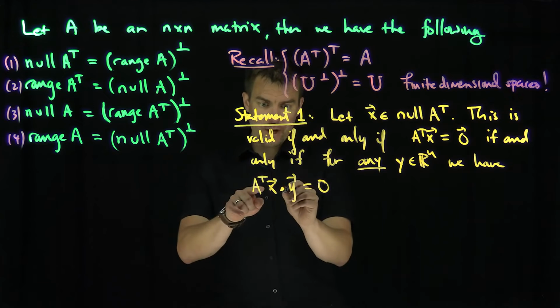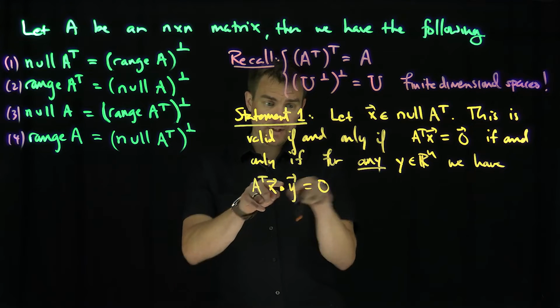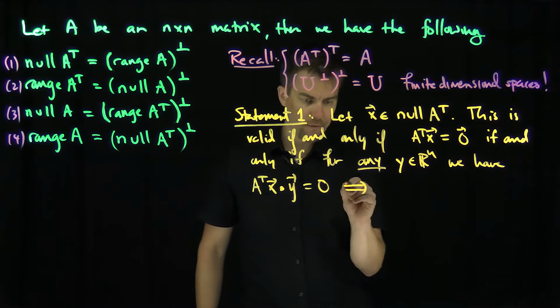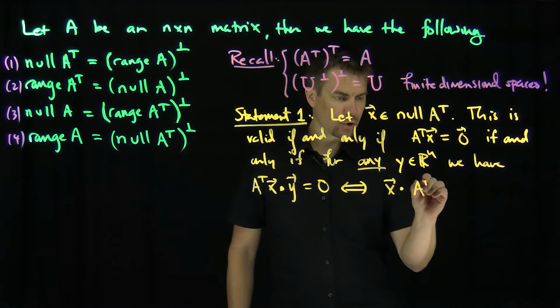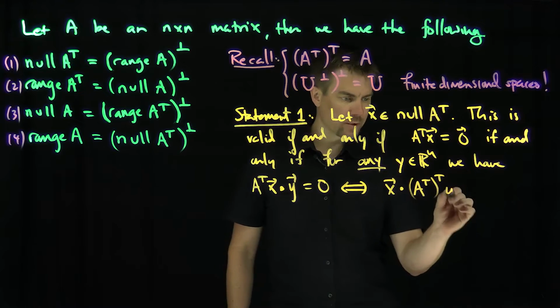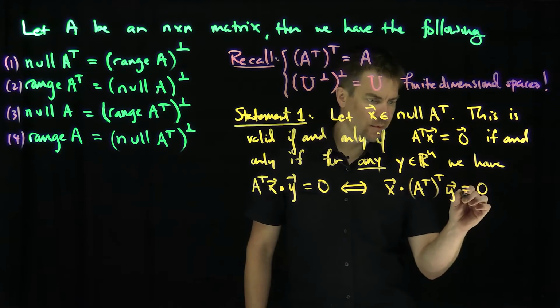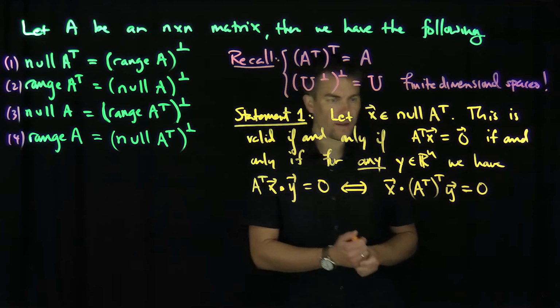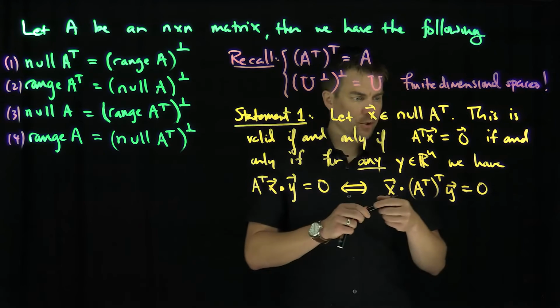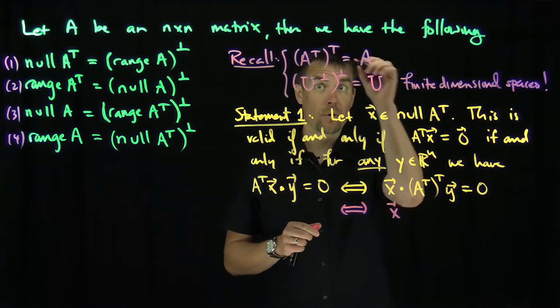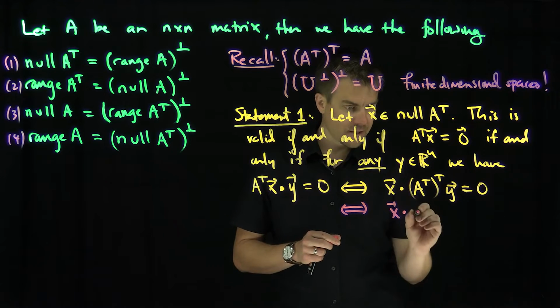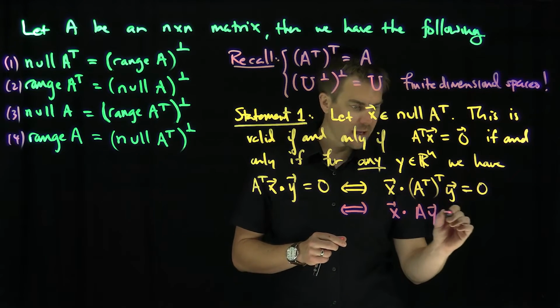Now, by properties of transposes, I can put the transpose on the other side of the inner product. This is true if and only if X dot A transpose Y is equal to 0. And A transpose is exactly the same thing as A by our lemma, so it's X dot AY is equal to 0.